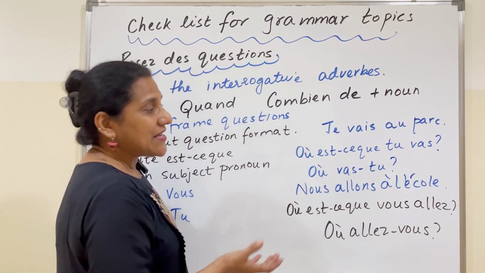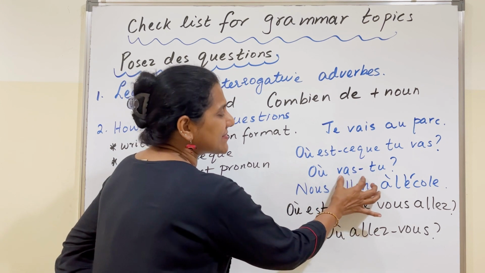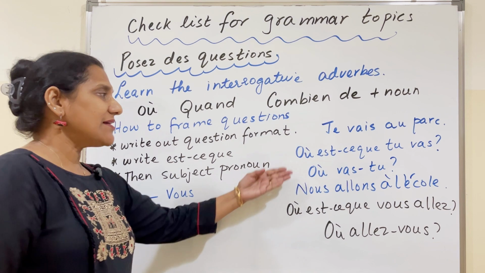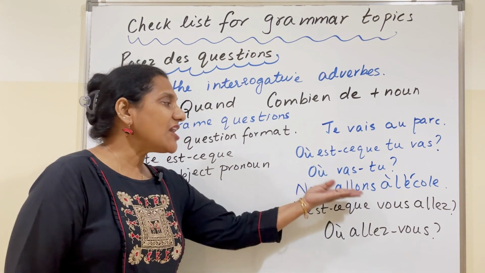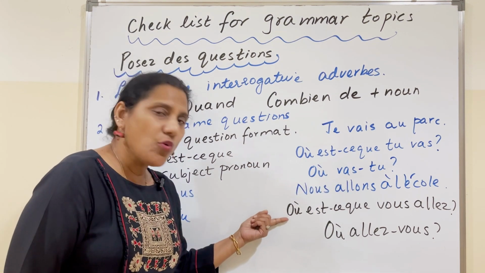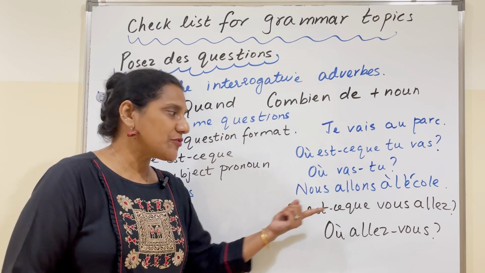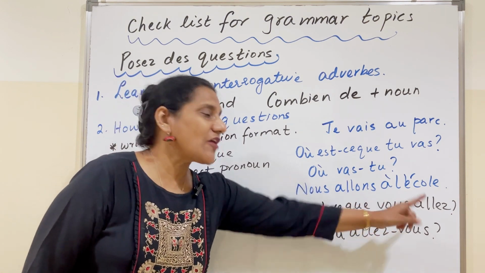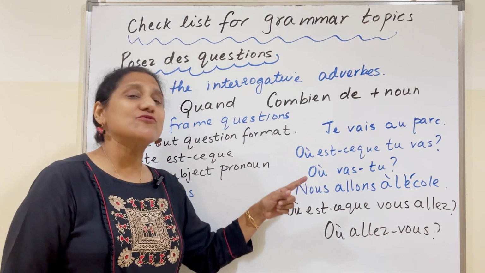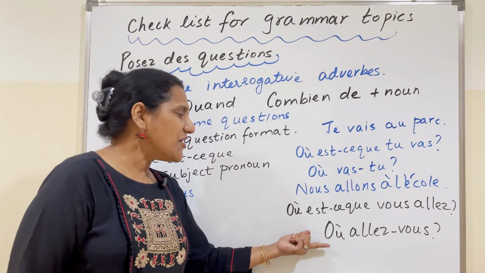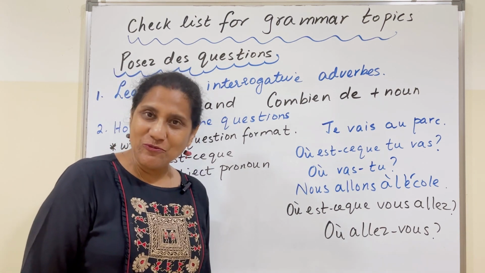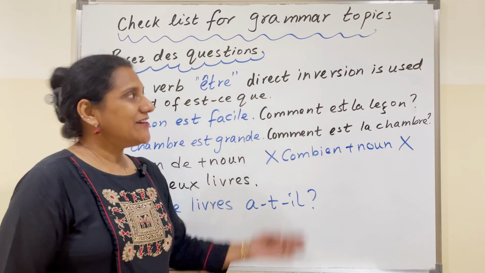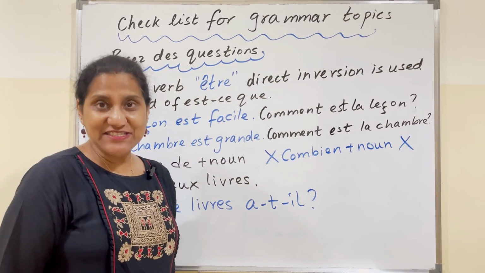Where are you going? If you don't want to use est-ce que, you can use inversion. Où vas-tu? Let's take the same example with nous. Nous allons à l'école. Write out the question word où, followed by est-ce que, change the subject pronoun and write the corresponding verb. So, où est-ce que vous allez? If you don't want to use est-ce que, où allez-vous? With verb être, we use direct inversion instead of est-ce que.